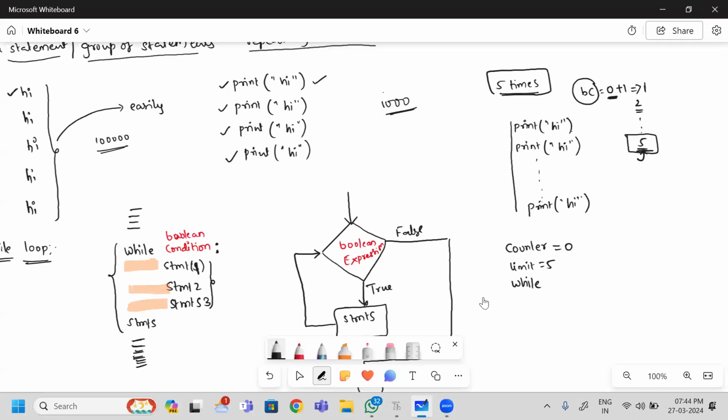Followed by, I should write one condition. When this condition is true, what is the statement you are regularly repeating? That is going to be right inside this one. What I am regularly executing? Print hi I am executing. How many times I want to execute? 5 times I need to execute.